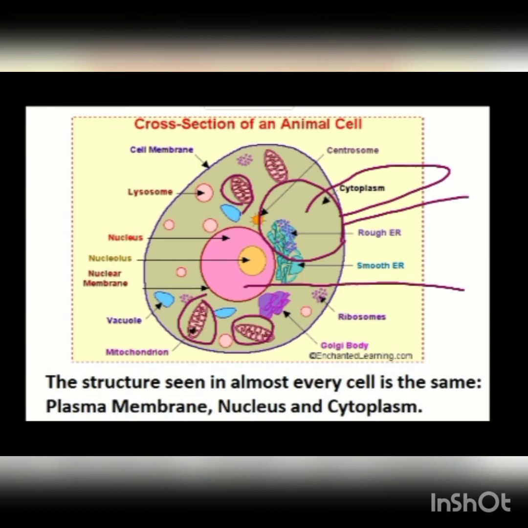What are these structures? In the last class, we studied about unicellular and multicellular organisms. In a multicellular organism, there is a division of labor. This means that different parts of the organism perform different functions. The human body has a heart that will pump blood, a stomach which will digest food, and so on.